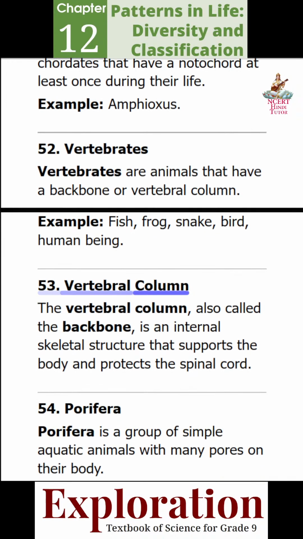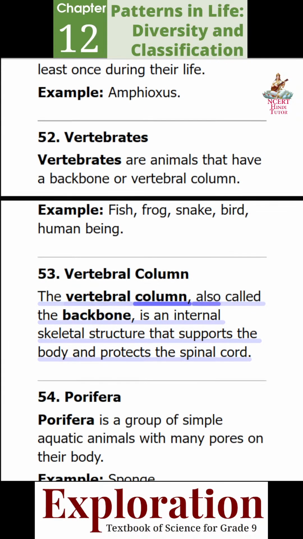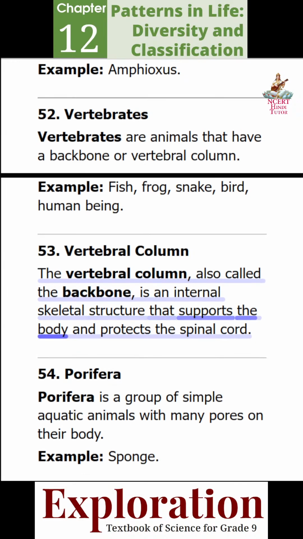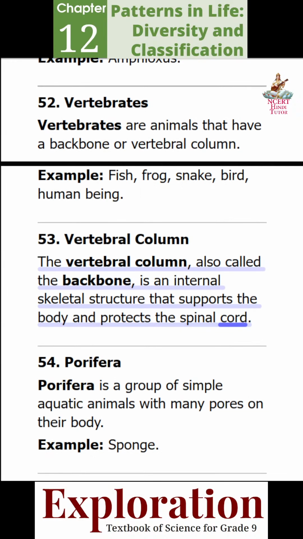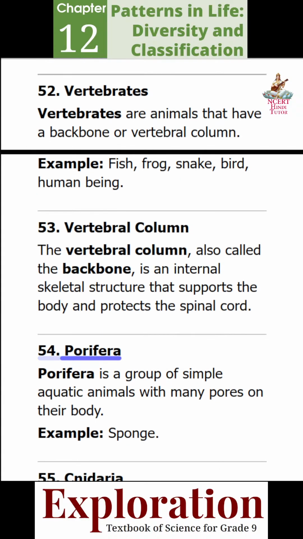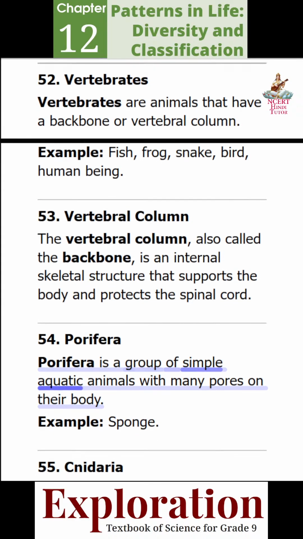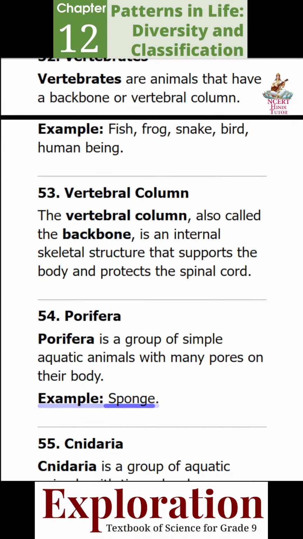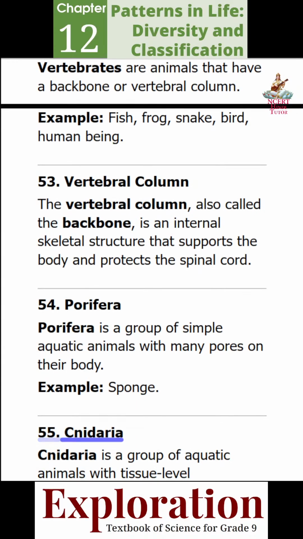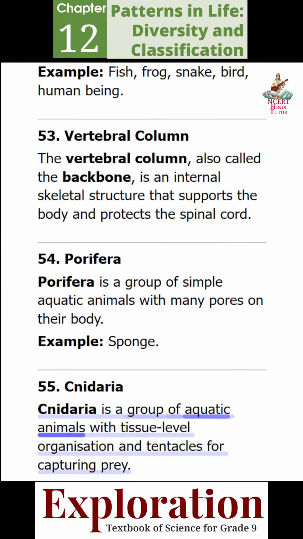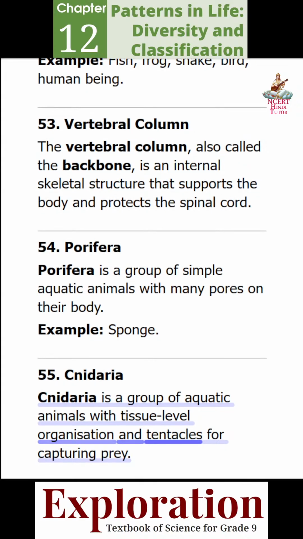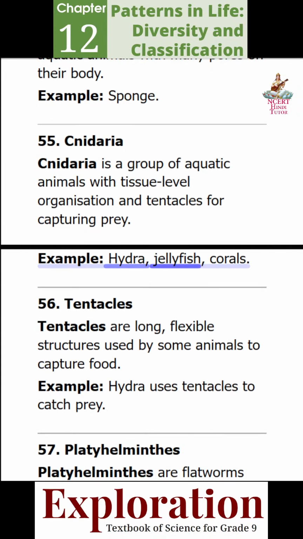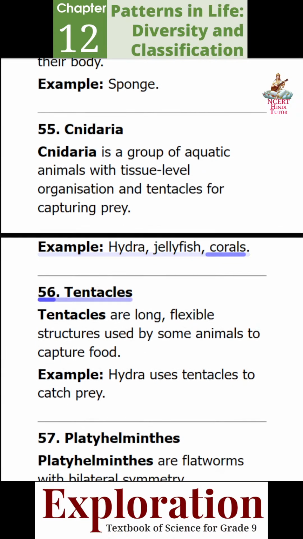53. Vertebral column. The vertebral column, also called the backbone, is an internal skeletal structure that supports the body and protects the spinal cord. 54. Porifera. Porifera is a group of simple aquatic animals with many pores on their body. Example: sponge. 55. Cnidaria. Cnidaria is a group of aquatic animals with tissue-level organization and tentacles for capturing prey. Example: hydra, jellyfish, corals.